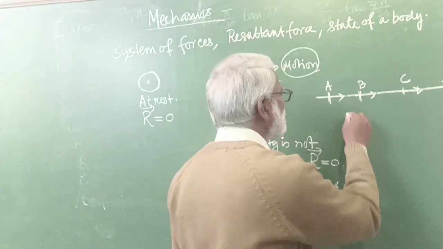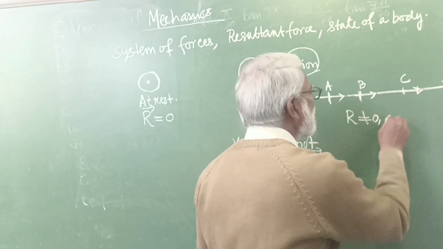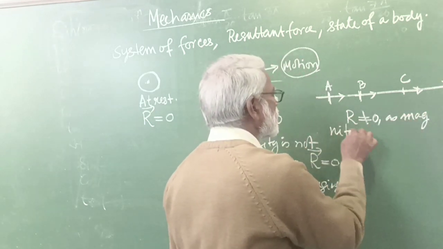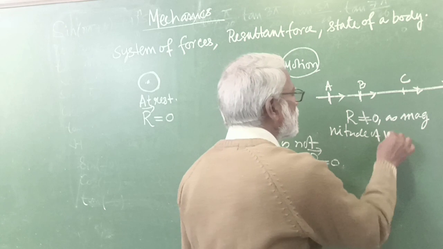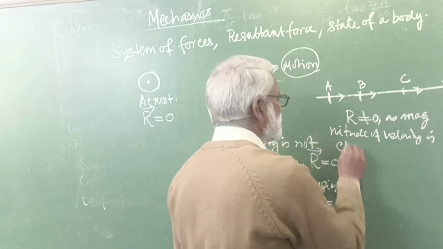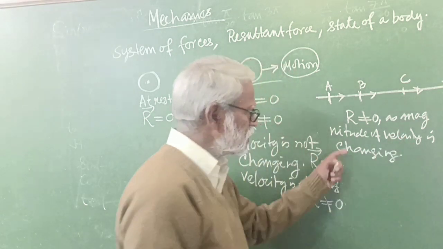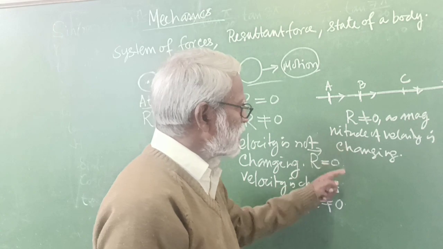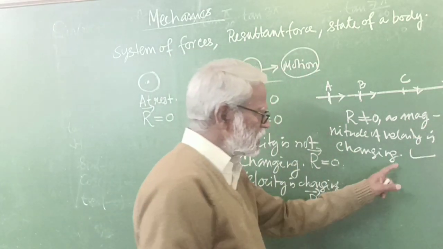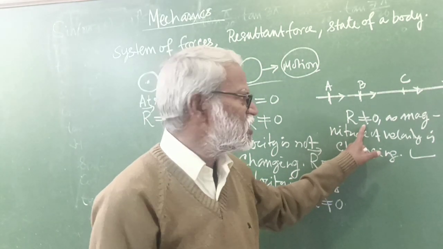So in that case we can say the resultant is not zero, as the magnitude of the velocity is changing.